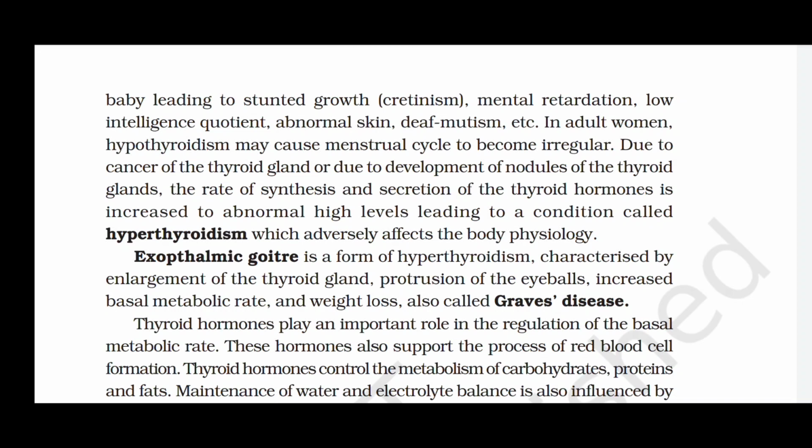In adult women, hypothyroidism may cause the menstrual cycle to become irregular. Due to cancer of the thyroid gland or due to development of nodules of the thyroid glands, the rate of synthesis and secretion of thyroid hormones is increased to abnormally high levels, leading to a condition called hyperthyroidism, which adversely affects the body physiology.